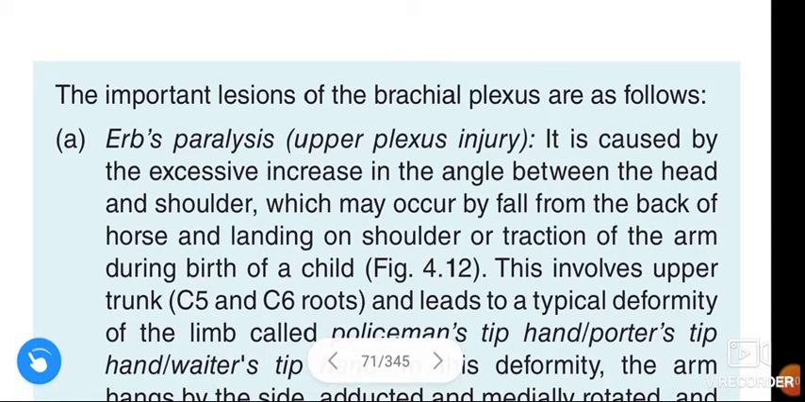Om Namah Shivaya. Hi friends, how are you? In this video we are going to learn about Erb's paralysis.